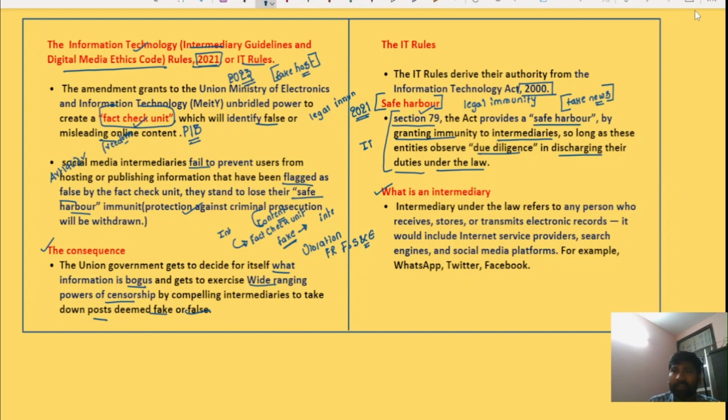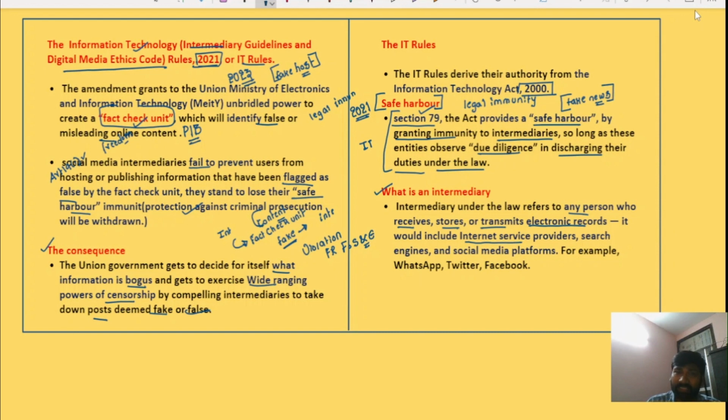So what is an intermediary? An intermediary is any person who receives, stores, or transmits electronic records, and it would include internet service providers. There are several internet service providers in India.